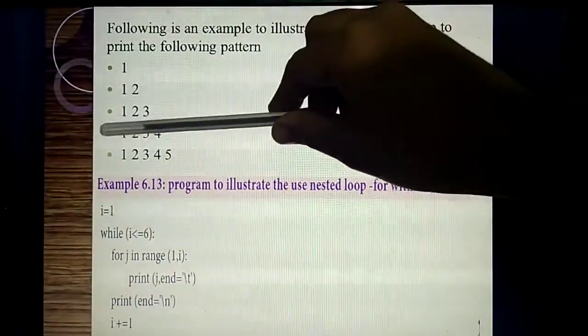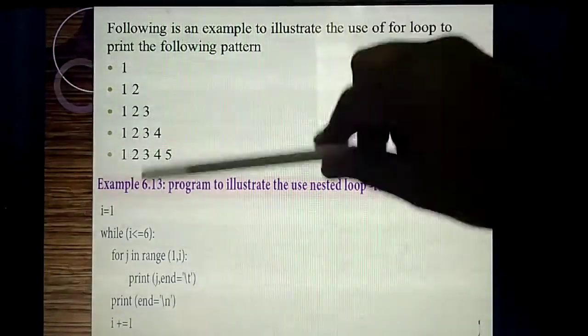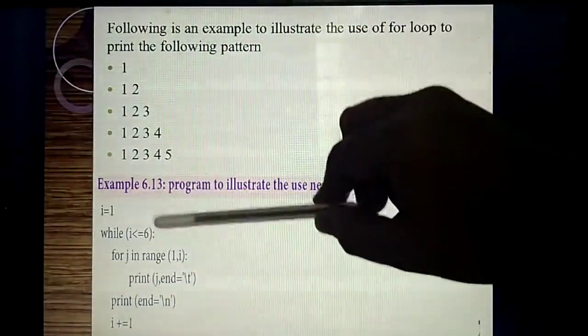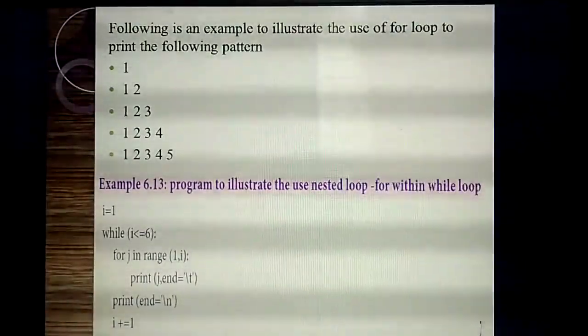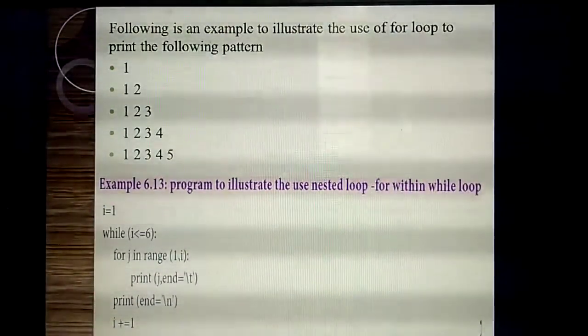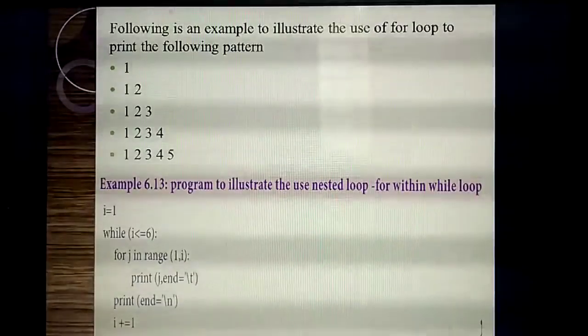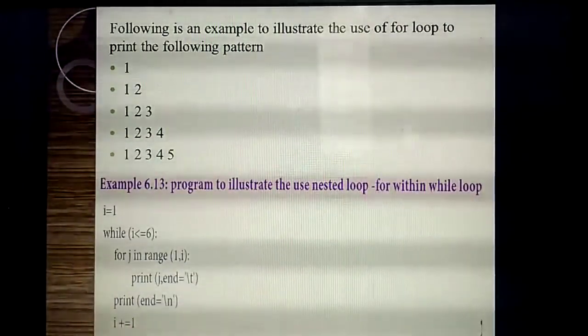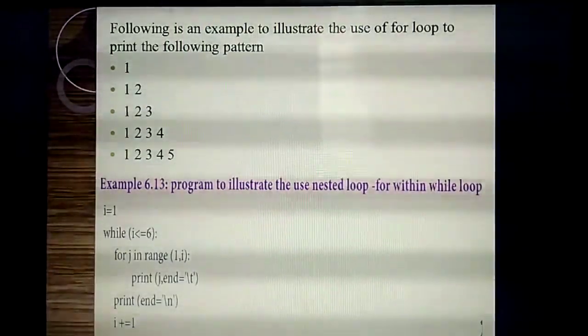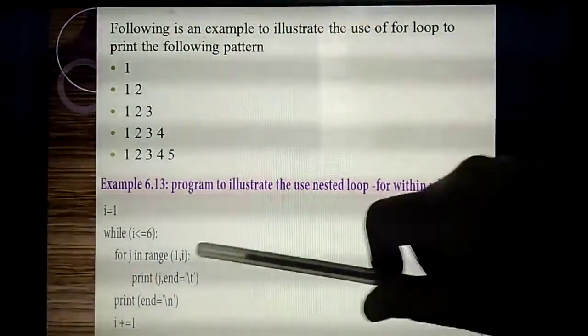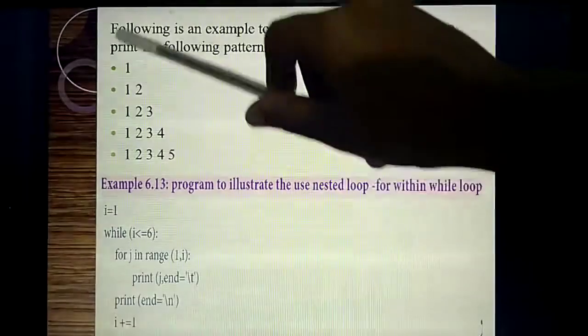Sometimes for a 2-mark question they have given up to 3, which means you need to give up to 4. For example, if it is 10, then in this place you need to give 11. Understand? That means last value minus 1, so we are giving the next number: i less than or equal to 6. Understand? Next, we are going to print this pattern.